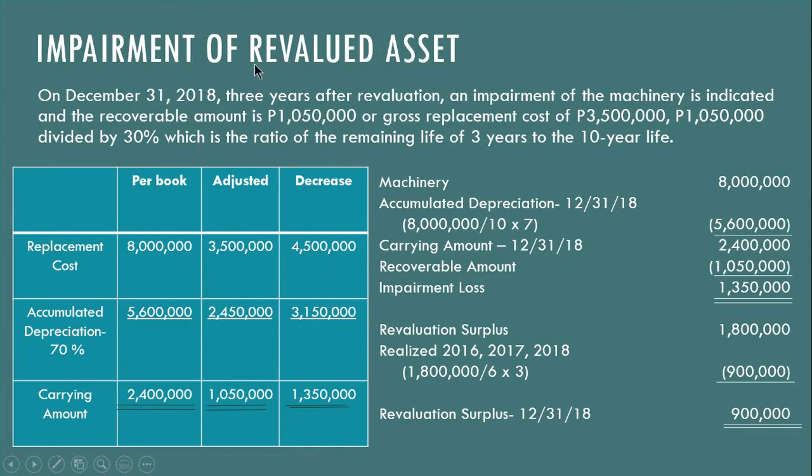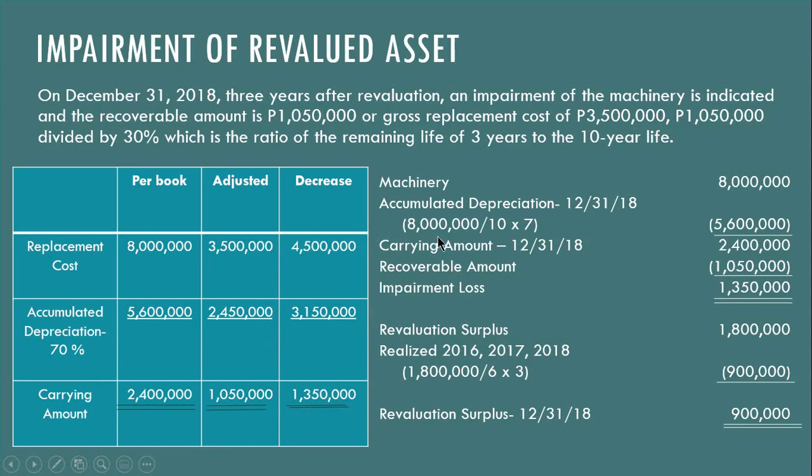So, muna itawag na impairment of revalued asset. So, ang mahitabo, makita nato nag-decrease ang cost by 4.5 million. That's 8, 4.5. Okay? Kaya, there is decrease. Nag-decrease po ng accumulated depreciation by 3,150 and the carrying amount of the asset has decreased by 1,350,000.